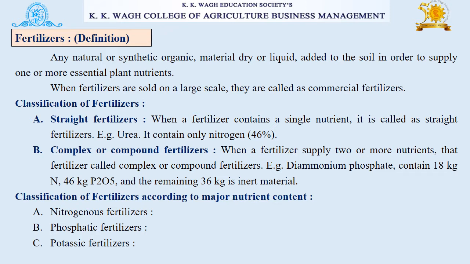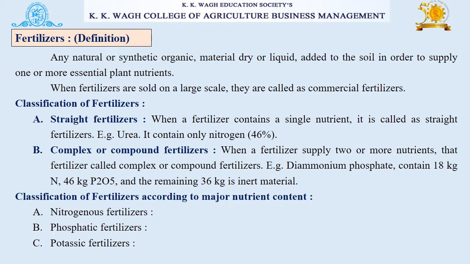Classification of fertilizers. The first type is straight fertilizer and the next one is complex or compound fertilizers. When a fertilizer contains a single nutrient, it is called a straight fertilizer. For example, urea, which contains only nitrogen, about 46% in urea.